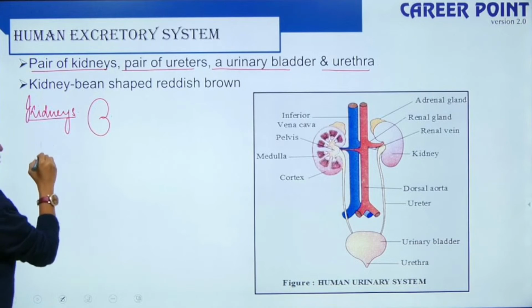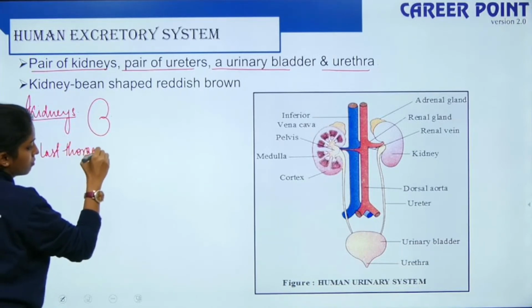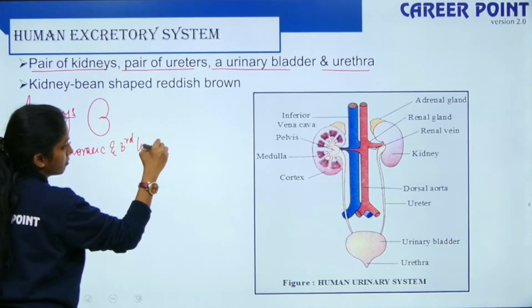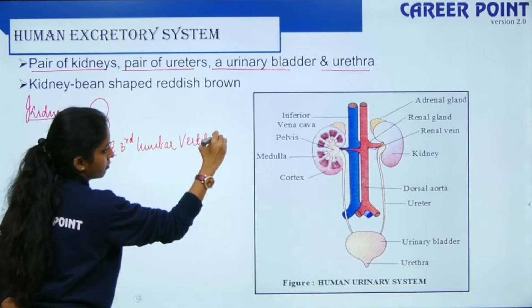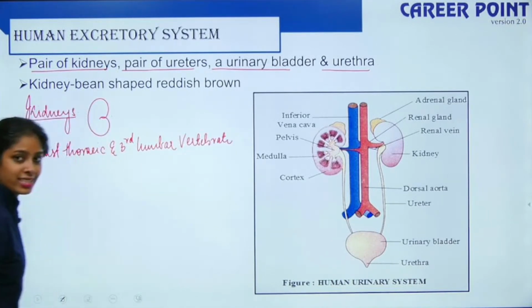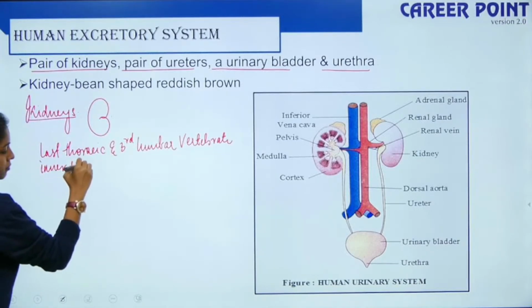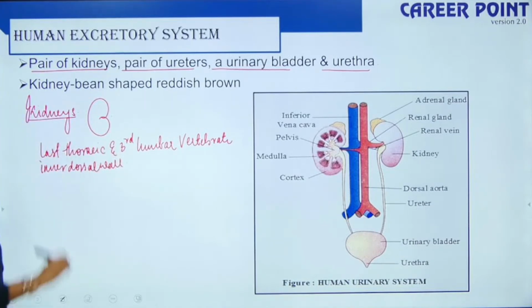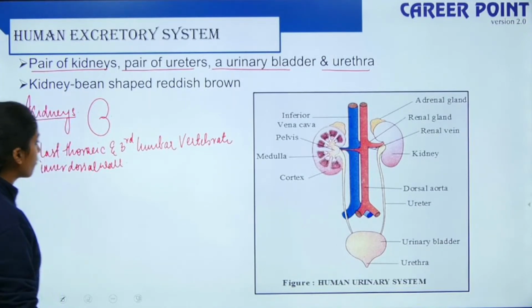It is located between the last thoracic and the third lumbar vertebrae, and it is attached to the inner dorsal wall of the abdominal cavity. So this is the location of your kidney, right? This much is clear? Fine.